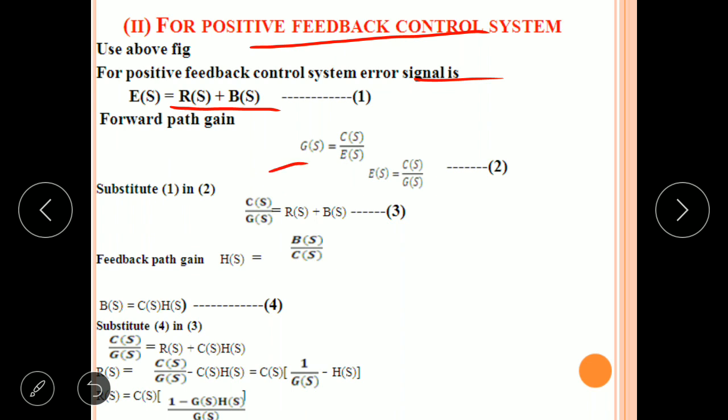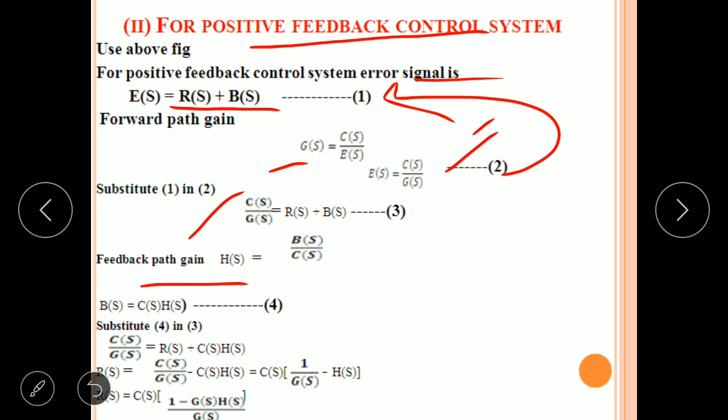Next, consider forward path gain G of S equal to C of S by E of S. Rearrange the equation for error signal E of S equal to C of S by G of S. Now substitute this equation 2 in 1. So we'll get the equation C of S by G of S equal to R of S plus B of S.